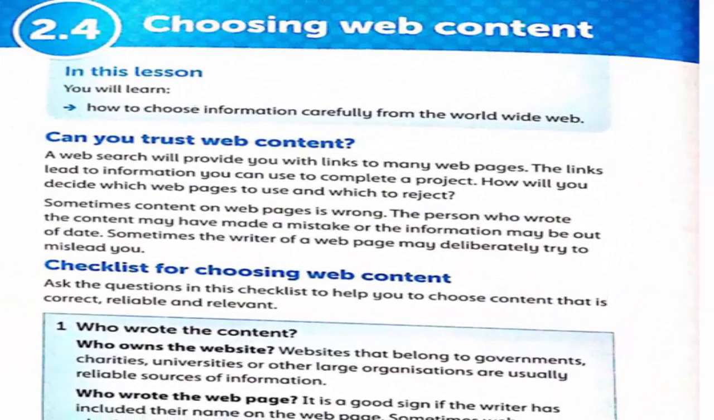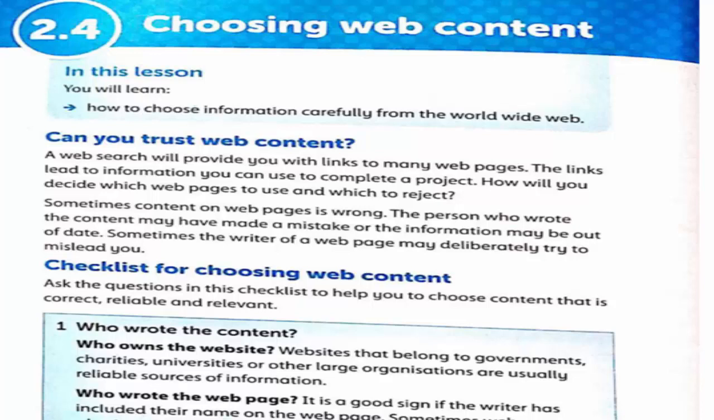Okay, so let's start the topic. The topic is choosing web content. In this lesson you will learn how to choose information carefully from the World Wide Web, that is www. Can you trust web content? A web search will provide you with links to many web pages. The links lead to information you can use to complete a project. How will you decide which web pages to use and which to reject?